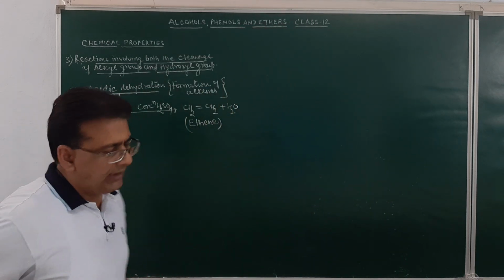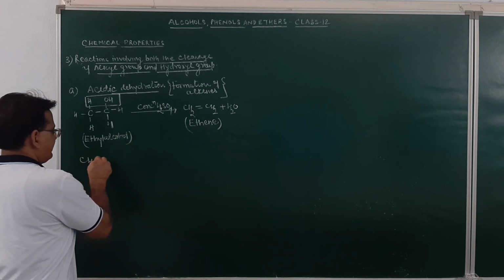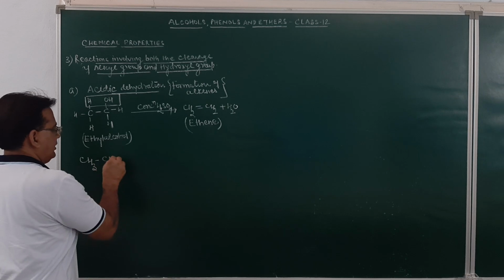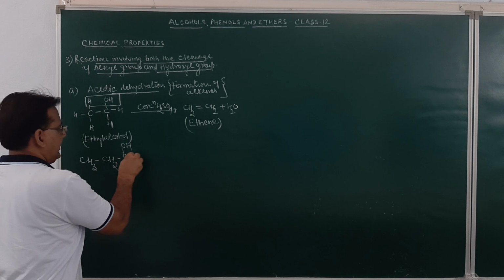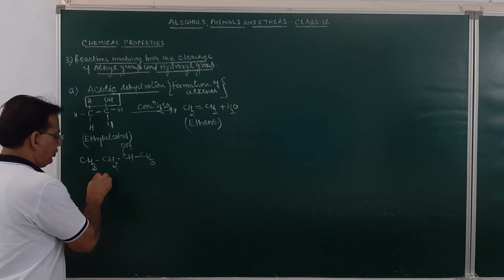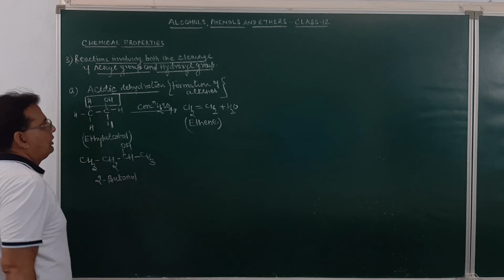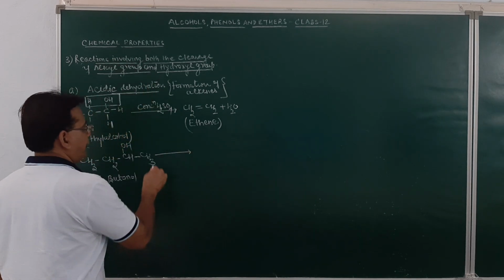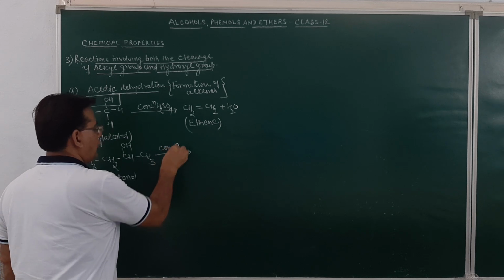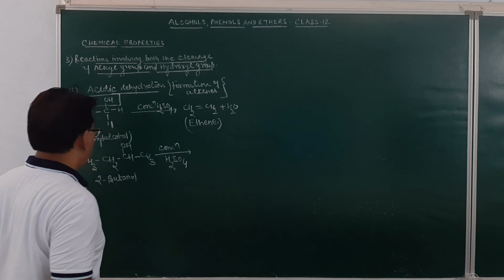Similarly, if you take butan-2-ol, CH3CH(OH)CH2CH3, this compound is 2-butanol. 2-butanol on dehydration in the presence of concentrated sulfuric acid, what will happen?